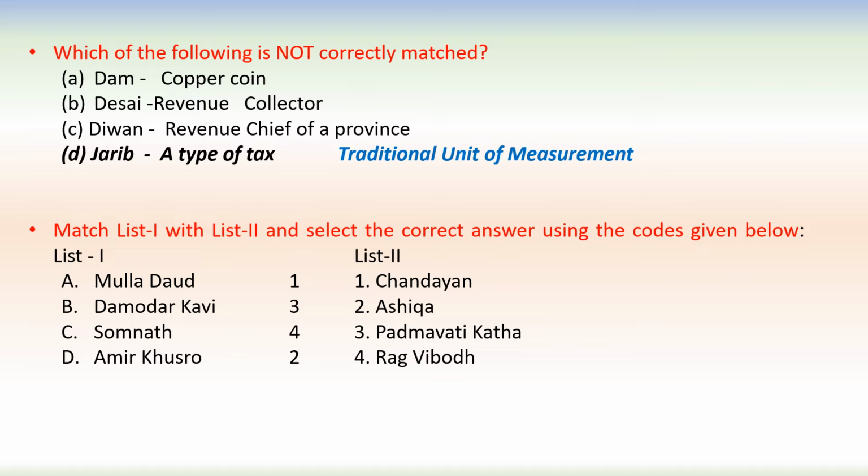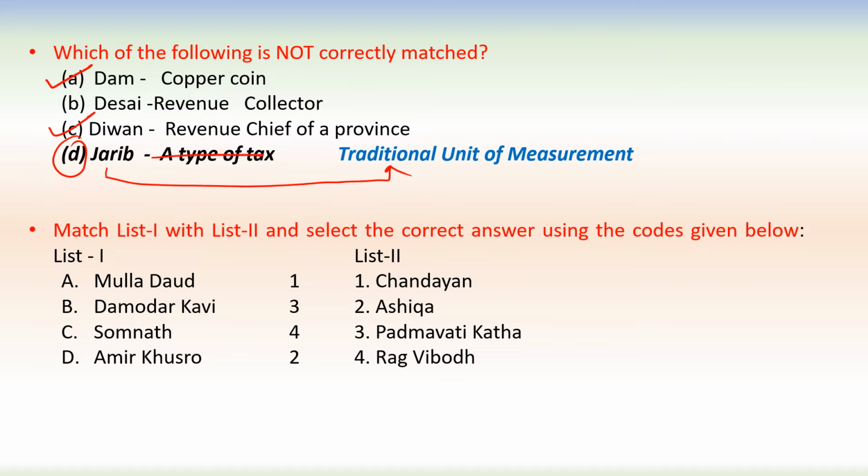Next question is, which of the following is not correctly matched? Dam, copper coin, correctly matched. Desai, the post of revenue collector. Diwan, title given to revenue chief of province, correct. Jarib was a traditional unit of measurement. Here it is given a type of tax, that is not correct. So Jarib was the traditional unit of measurement.